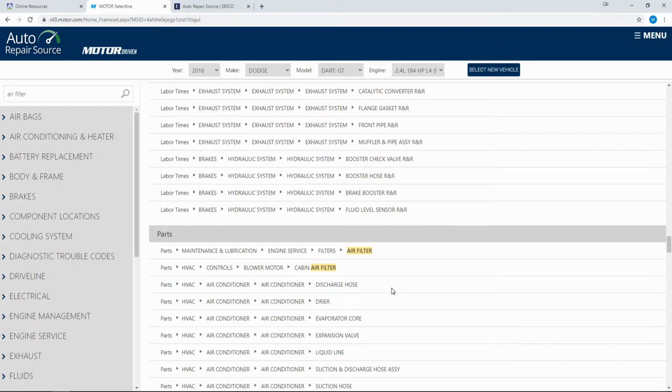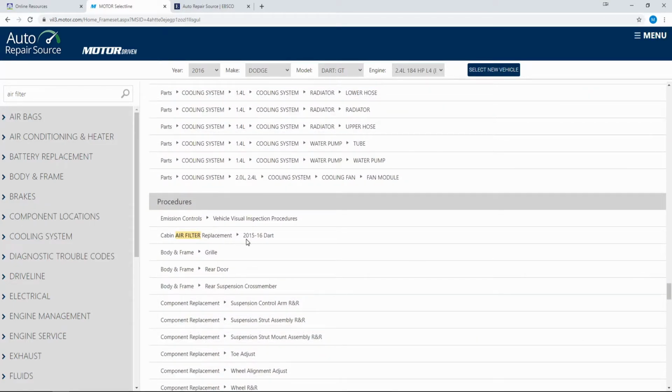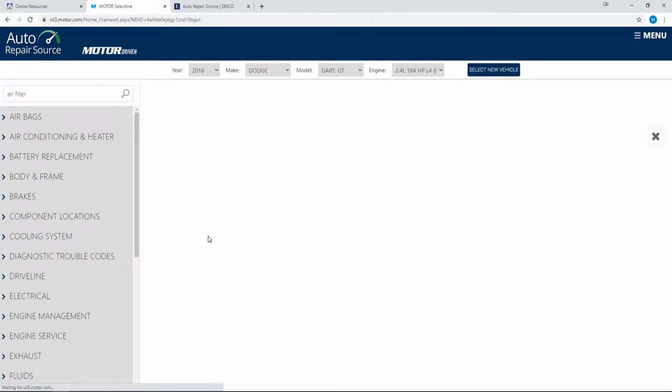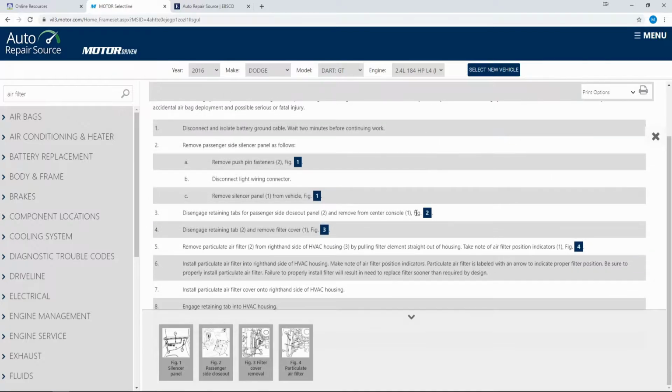Let's take a look at the procedure for this. It gives you some information on when this should be done and step-by-step instructions on what to do. There are some pictures to help you out along the way.